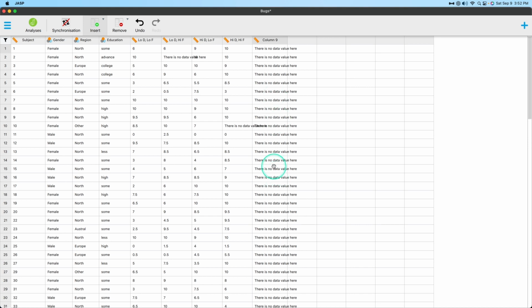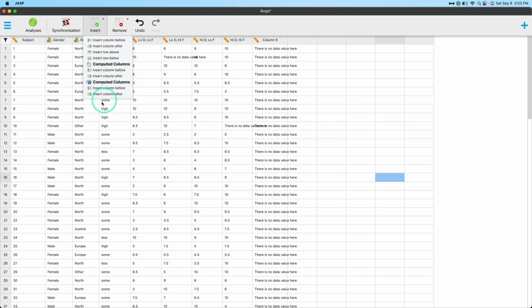And for some reason, I have there is no data value here as my missing value from the last time I used JASP. So I'm not entirely sure what's going on here, but just go with me on that one, okay? So we can insert columns and we can insert rows. Of course, columns are going to be variables and rows are going to be cases. We can also insert computed columns either through point and click, which I have videos about how you can do that, or through pretty much standard function-based computations that are standard from all different kinds of programs. It's the old programming way of doing it.